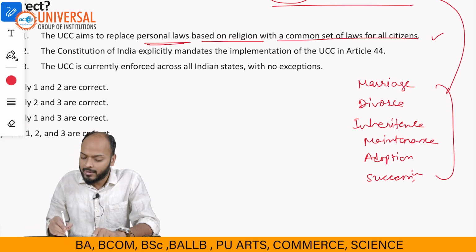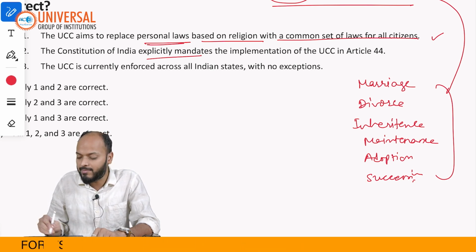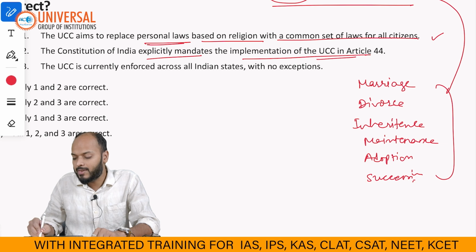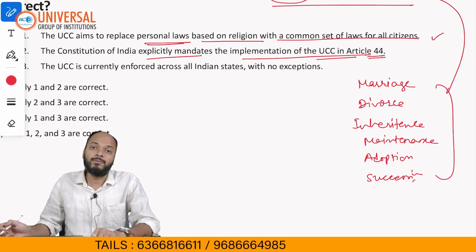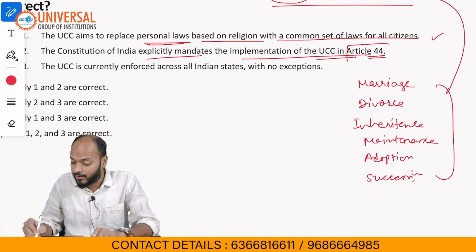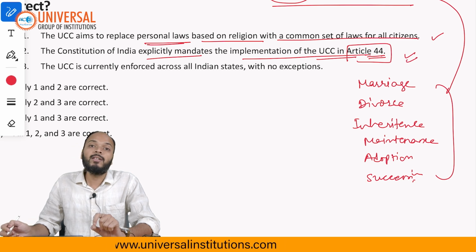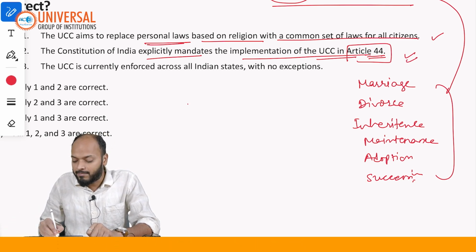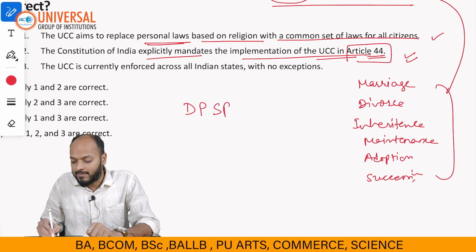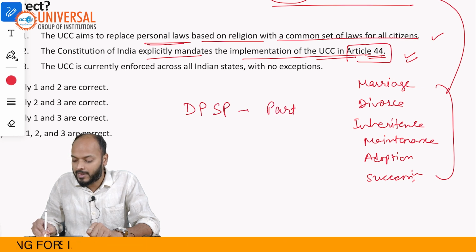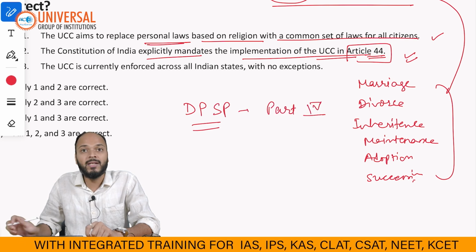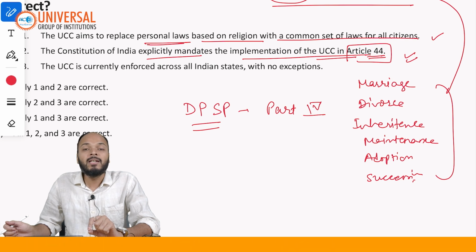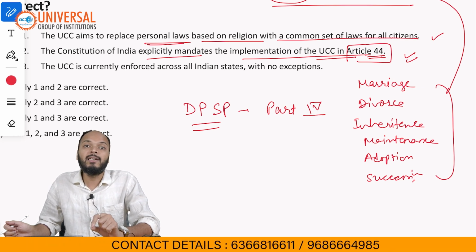Statement 2 says that the Constitution of India explicitly mandates the implementation of UCC under Article 44. Yes, Article 44 of the Constitution of India deals with the Uniform Civil Code. Article 44, as you all must be knowing, is part of the DPSPs, Part 4 of the Constitution. The thing with DPSPs is, they are not legally enforceable.